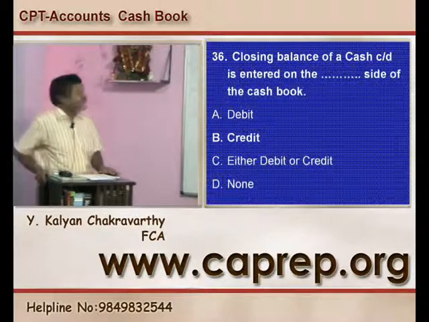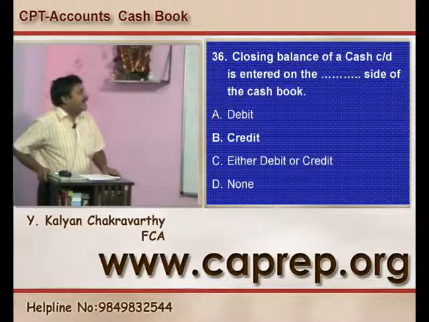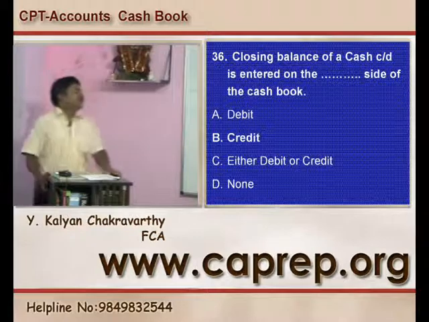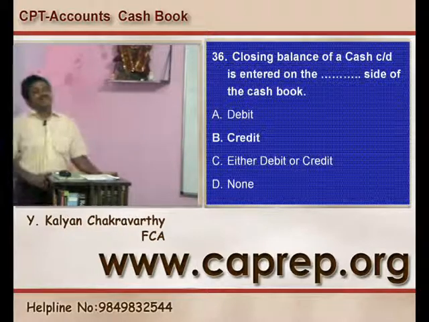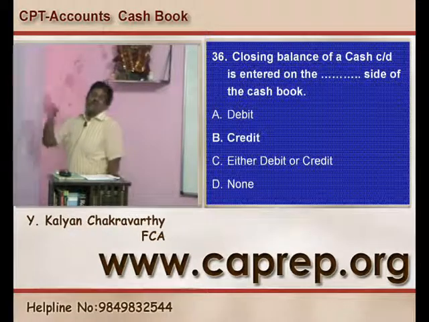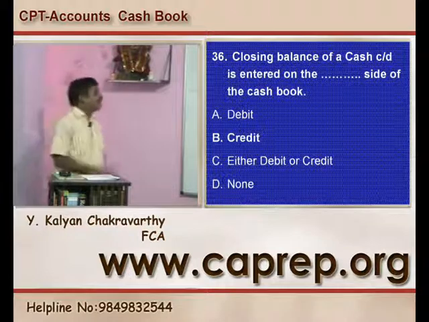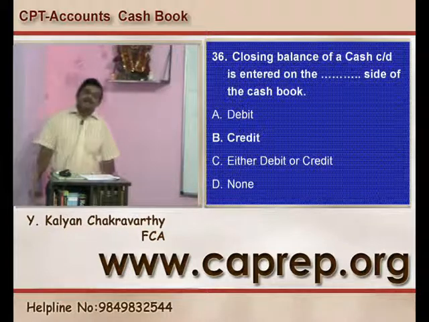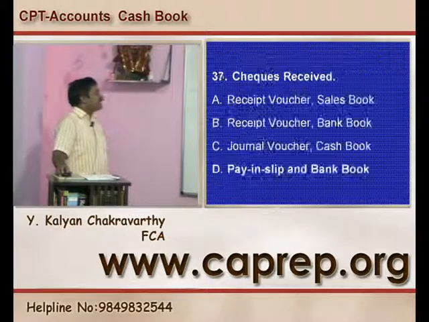Question number 36, closing balance of the cash carried down is entered on the dash side of the cash book. Closing balance in the cash account means debit totals are more than the credit side total. So balance carried down will be recorded on the credit side of the cash book. So B is the right answer.